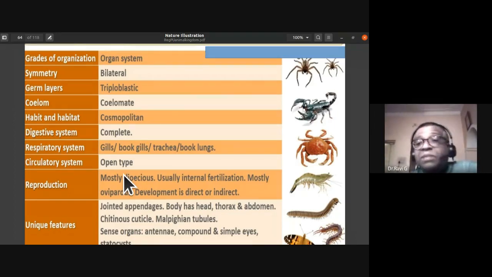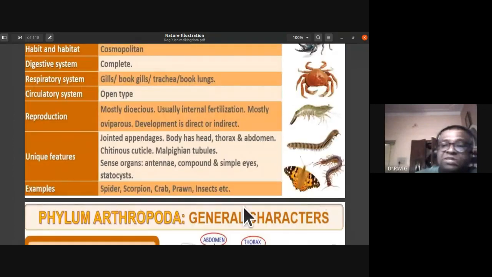But resolution might be lesser in case of this compound eye. So the arthropods can have compound or simple eye. They also have statocyst. Okay, so examples of these arthropods are spider, scorpion, crab, prawn, insects, etc.